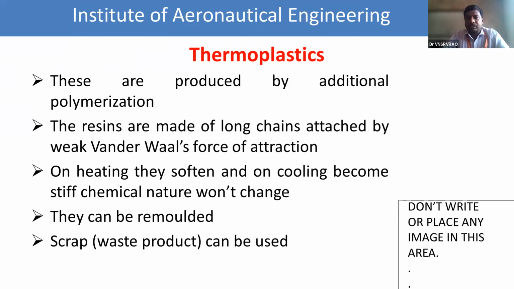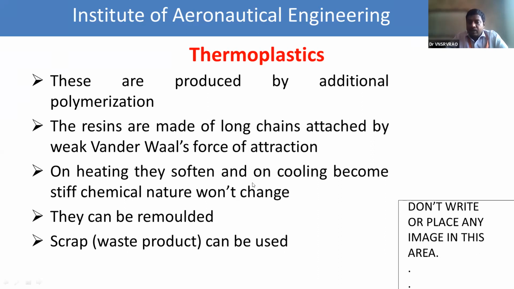Okay, now we see thermoplastics. These are mainly produced by addition polymerization. Addition polymerization means the polymerization which involves no formation of byproducts. And the resins are made of long chains attached by weak van der Waals forces of attraction. Already we discussed that addition polymers are called chain growth polymerization. That means the resultant polymers are long chain polymers, and the stability of the polymers is weak, because it involves weak van der Waals forces of attraction.